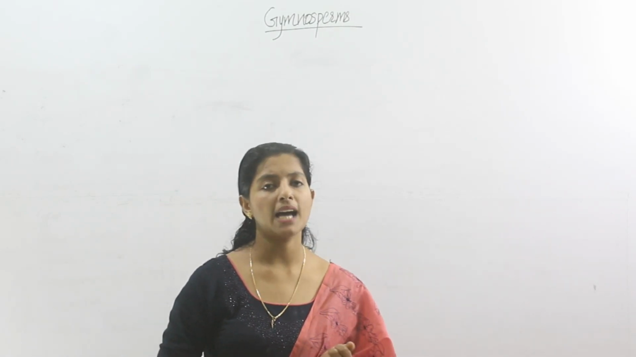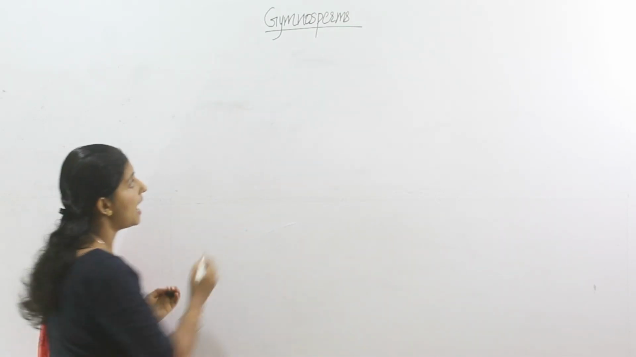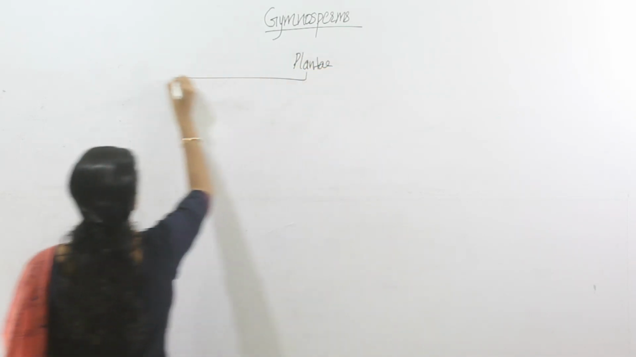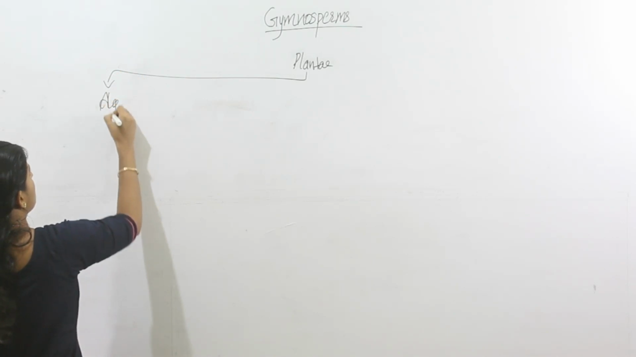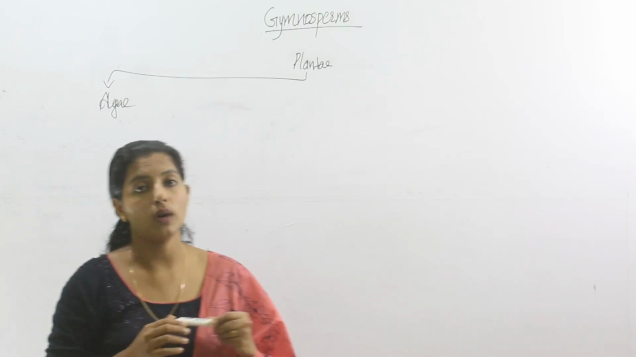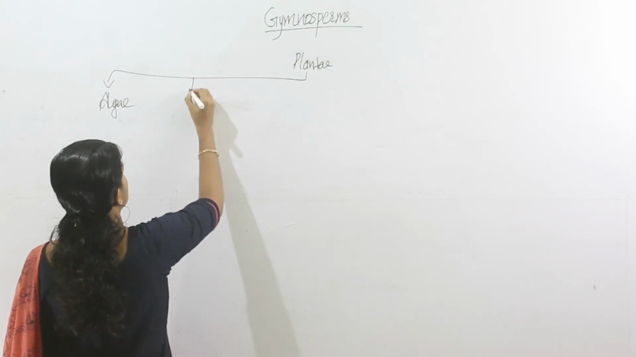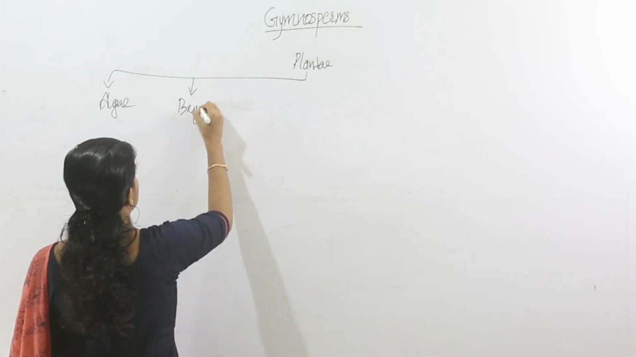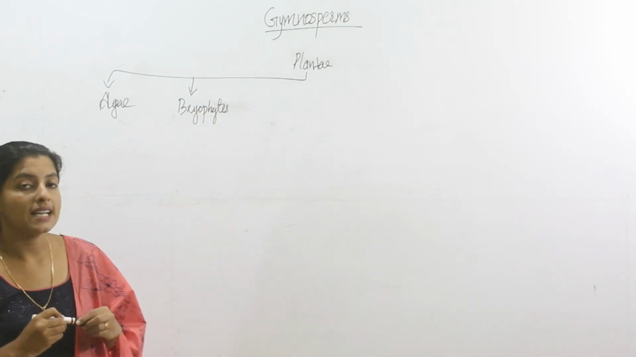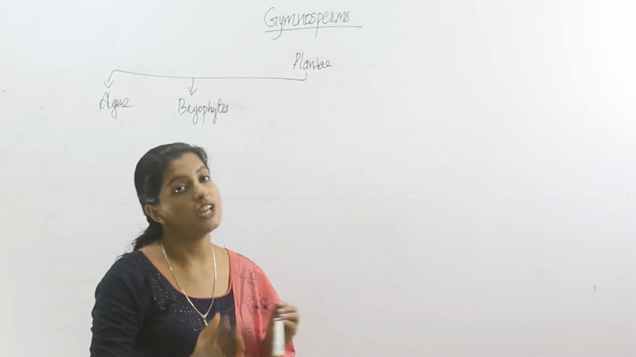We know kingdom Plantae consists of 5 different groups of plants. The first group is algae. They are the most primitive group and they are inhabiting in aquatic habitat. Then comes the second group, that is bryophytes. These bryophytes are known as the amphibians of plant kingdom because they are inhabiting in moist and shady places.